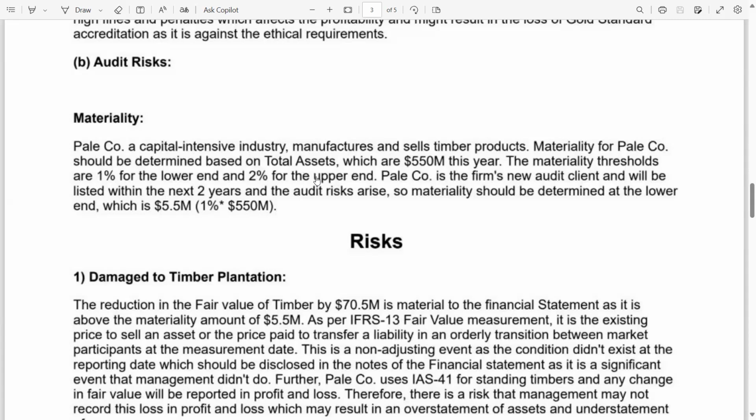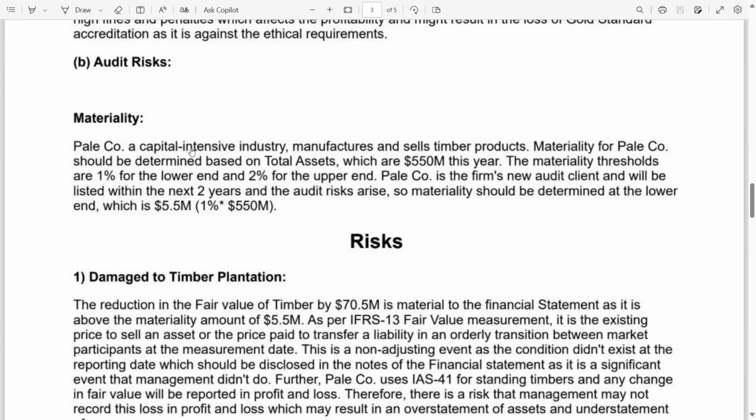So if any student wants to solve this question on PBIT, you do not need to do anything. Just change total assets with PBIT and 550 with the PBIT amount, and the percentages for the PBIT is 5% at lower end and 10% at higher end. All the remaining things and concepts are still same.